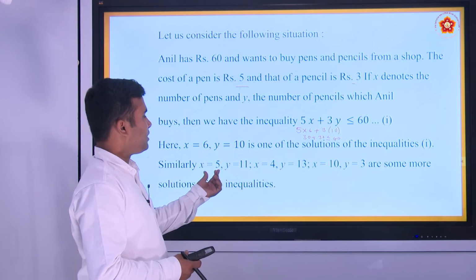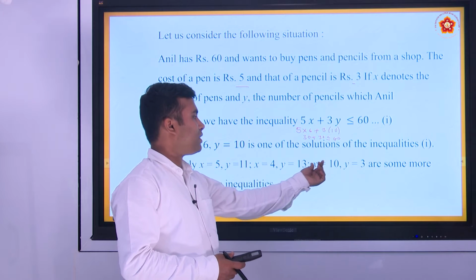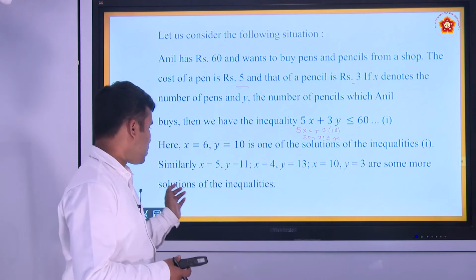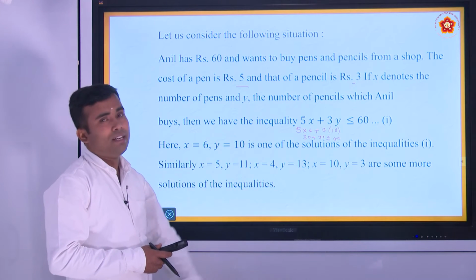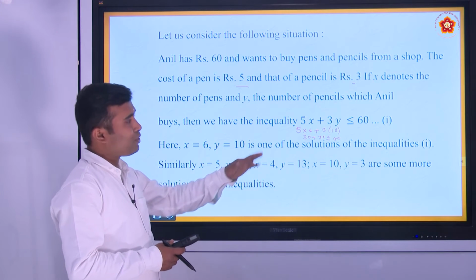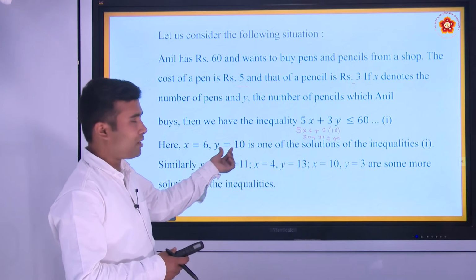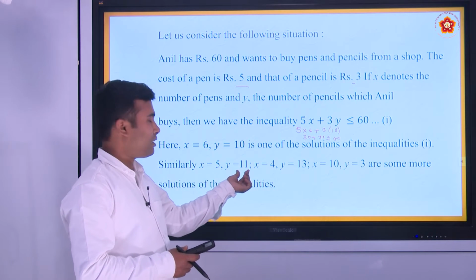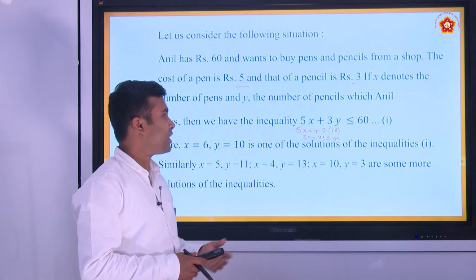Similarly, x equal to 5, y equal to 11; x equal to 4, y equal to 13; x equal to 10, y equal to 3. These are solutions of the linear inequality 5x plus 3y less than or equal to 60. These will satisfy it. Either you can buy 6 pens or 10 pencils, or x equal to 5, that is 5 pens or 11 pencils. These are the possible solutions of the linear inequation.